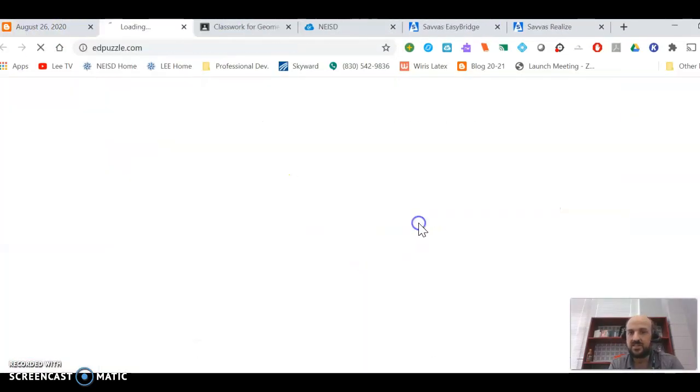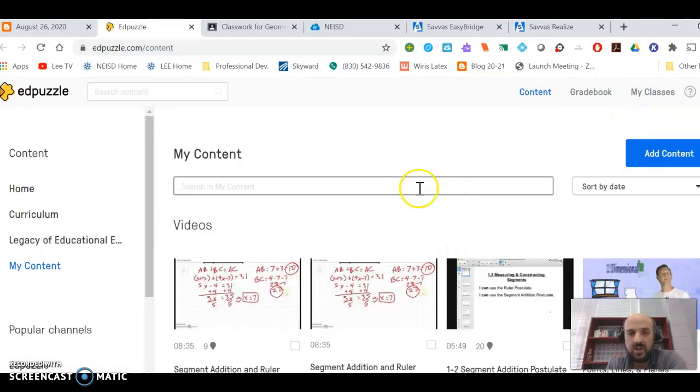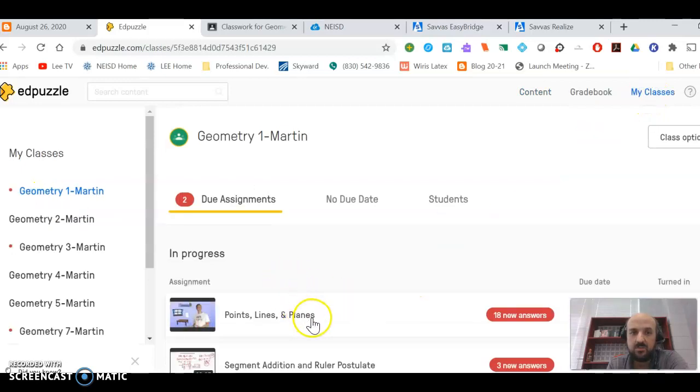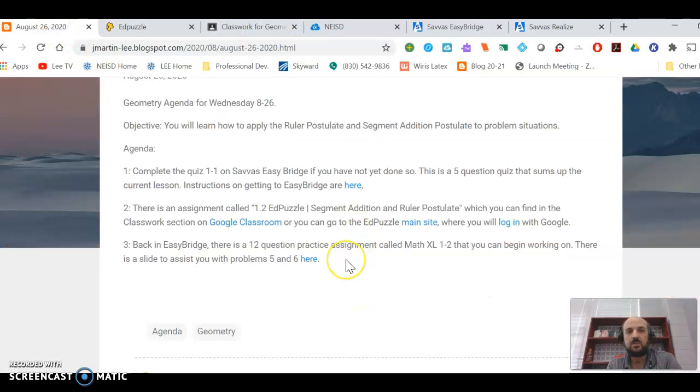You can just go to the main site, and you log in with Google if you're not logged in already, and it will take you to where you can go to your class, and it will tell you what you need to do. Okay? Once you're done with the Edpuzzle, that's going to give you notes and everything that you need, how it needs to look like. If you don't know how to log in, there's notes on how to do login too.